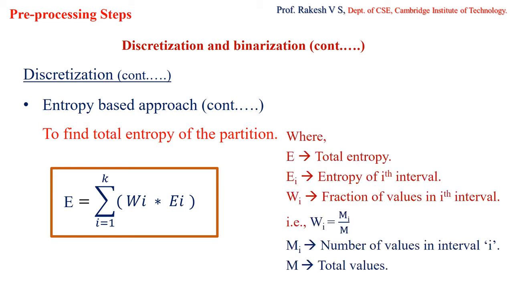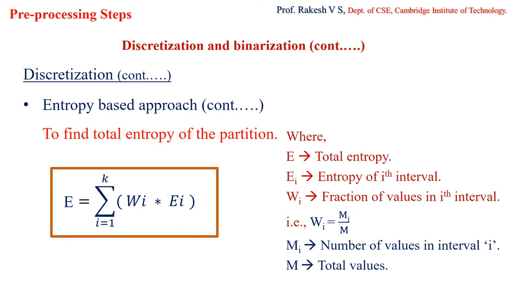E indicates the total entropy. As before, k gives the number of classes present. Wi is the fraction of the values in the ith interval, calculated using the formula Mi divided by M, where Mi is the number of values in the interval i and M is the total number of values. Using this formula, we are able to calculate the total entropy.